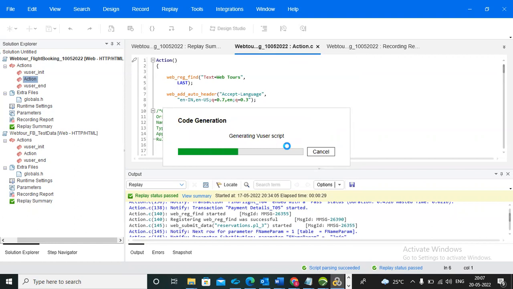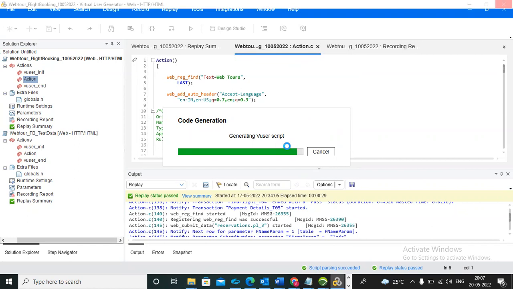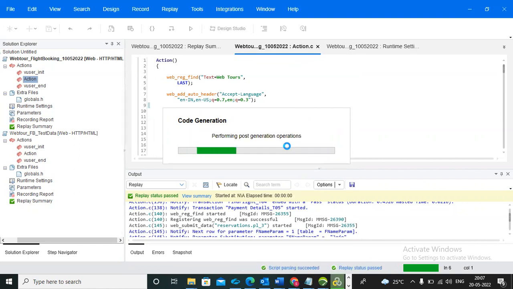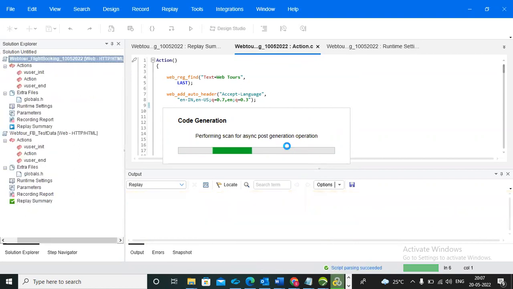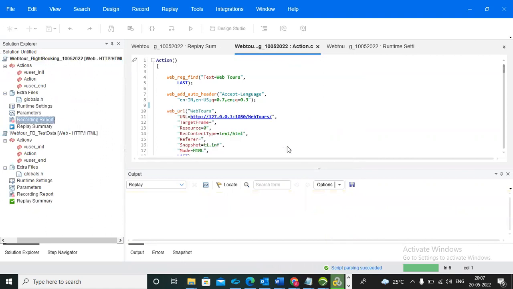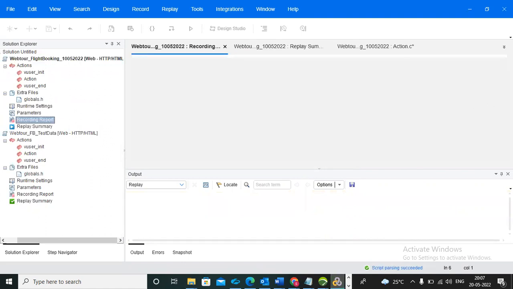I'm regenerating the script, which means whatever changes we made are gone, and it will generate as a new script without any modifications.